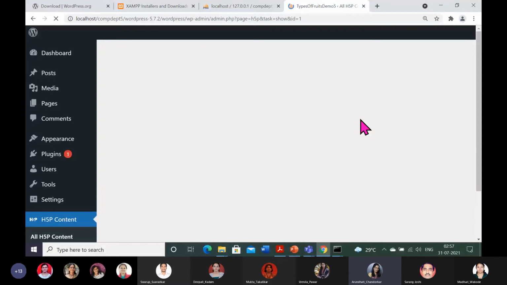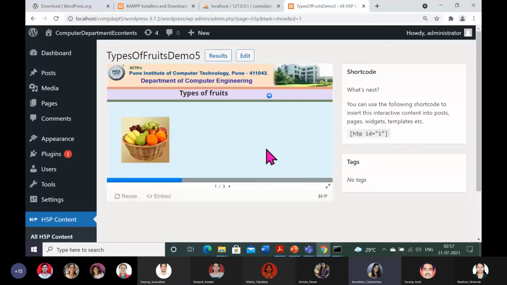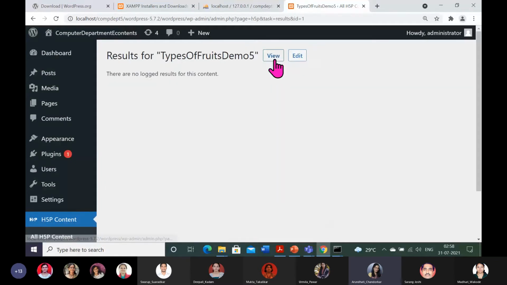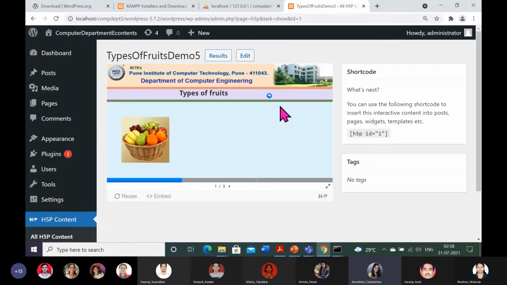So I think two fruits are enough to save the time, because there is a lot of things to explore. So now I think I will show you the view mode, how it looks from the student side. So results and view. Suppose a student clicks it here.